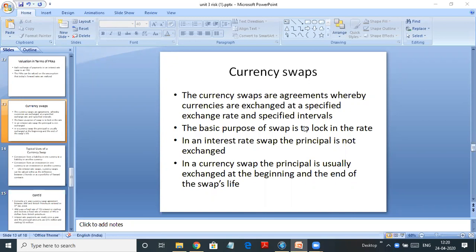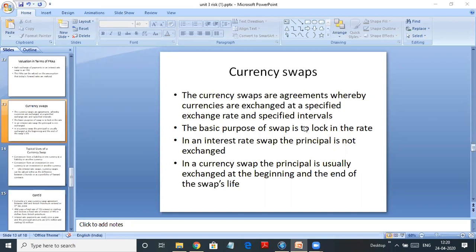Currency swaps are agreements whereby currencies are exchanged at a specified exchange rate and specified intervals. So here we are exchanging currencies from one country to another country. The reason being, we don't have access to the other country, so we exchange it through an intermediary or a banker. The basic purpose of the swap is to lock in the rate. So the interest rate is to be locked in.